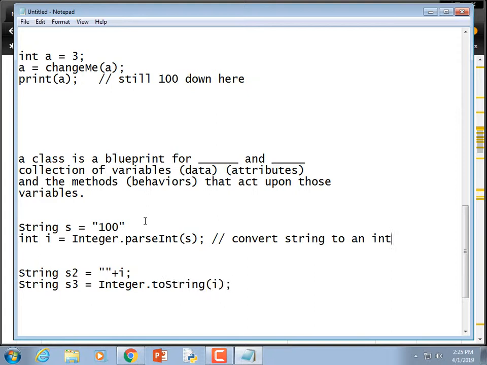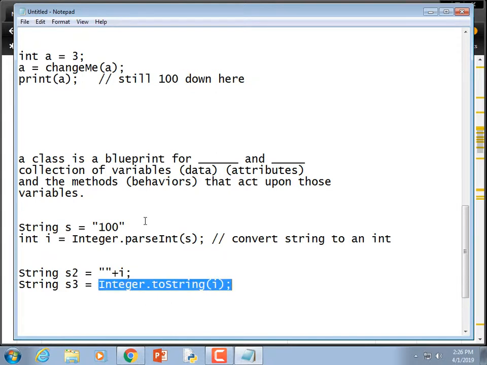So just remember, parseInt converts a string to an int, and toString takes an int out to a string. What does the s2 do? The string s2? It's appending. Right, appending in Java will convert anything that follows a string automatically to a string. Anything after the plus sign calls either the toString method of the object, or if it's a primitive value, it just converts it. So that gets concatenated, and it results in 100 at that point. Weird way of doing it, but it only takes a few characters to type, so it's a quick and dirty way of doing it.